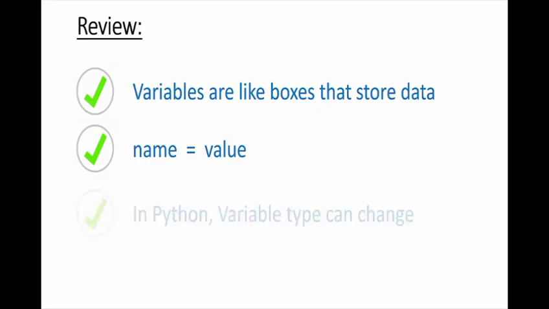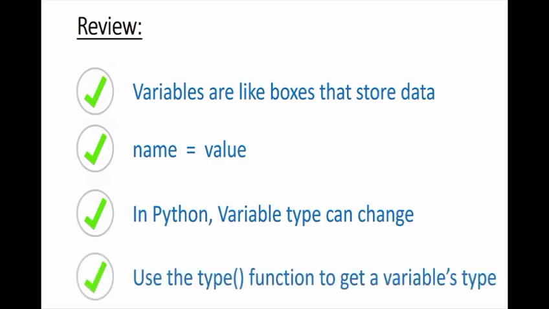We then went on to mention that the information that a variable can store has a certain type, such as a number or text. Because Python is a dynamically typed language, the type of data that a variable holds can change dynamically. This is different to other programming languages like Java or C, which are statically typed, and that means the variable type is defined upfront and cannot be changed. It's static. We also created our very first variable and retrieved its value, which was pretty cool. We also used the type function to find the variable type that our data is. And Python told us that number was a number.